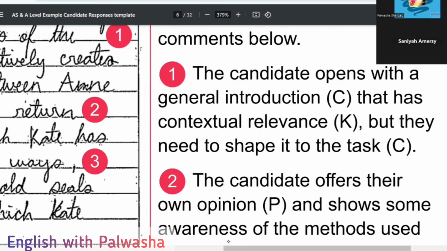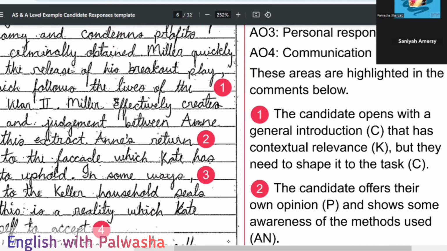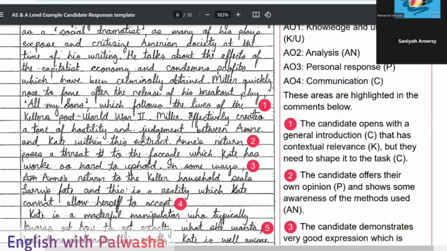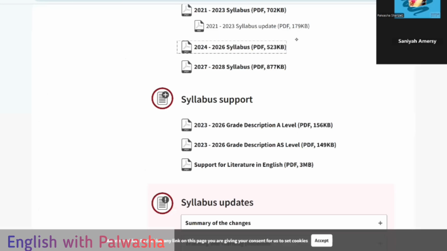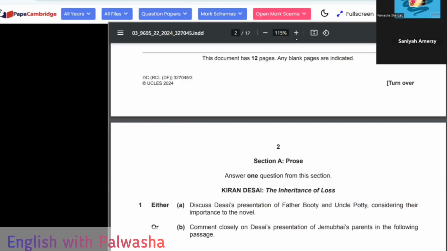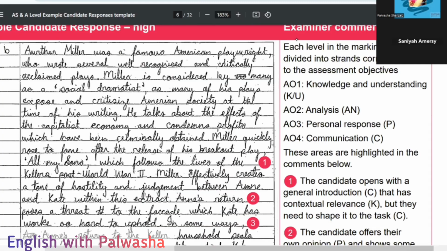So, in accordance with the question, in accordance with just the keyword of the question. In the introduction, we need to pick a line from the keyword of the question, whatever the writer is asking us, we need to relate it to that. For example, in that question, where's the paper? In that question, the writer said, where's that question?